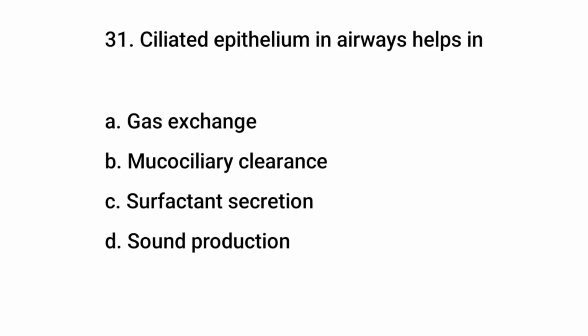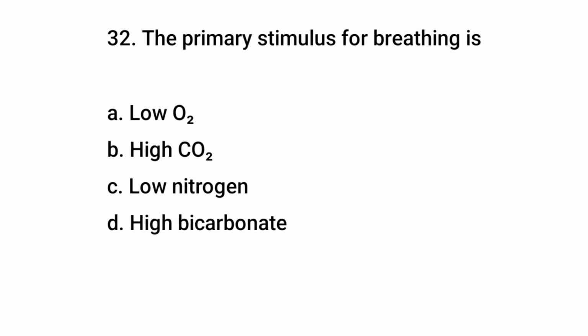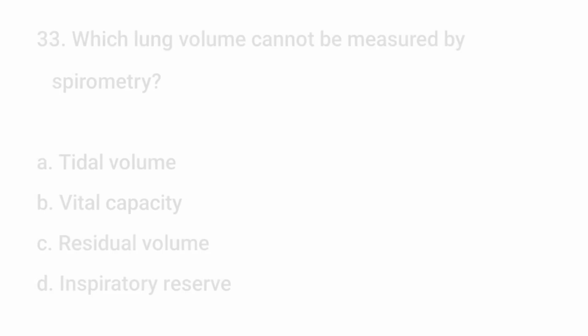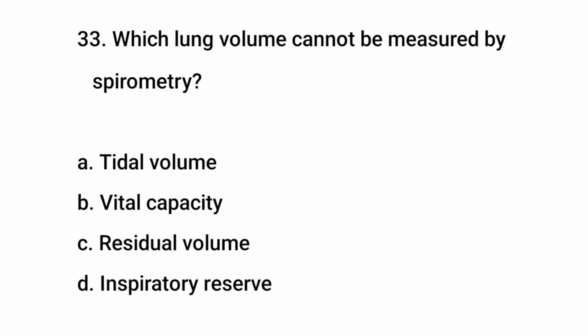Question number 31. Ciliated epithelium in airways helps in. The right answer is B, mucociliary clearance. Question number 32. The primary stimulus for breathing is. The right answer is B, high carbon dioxide. Question number 33. Which lung volume cannot be measured by spirometry? The right answer is C, residual volume.